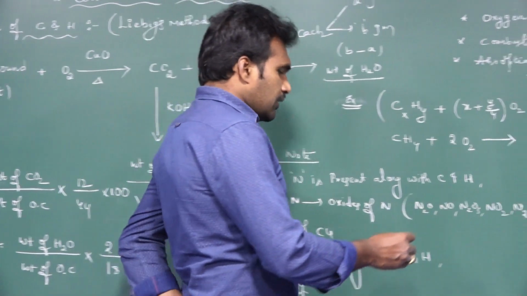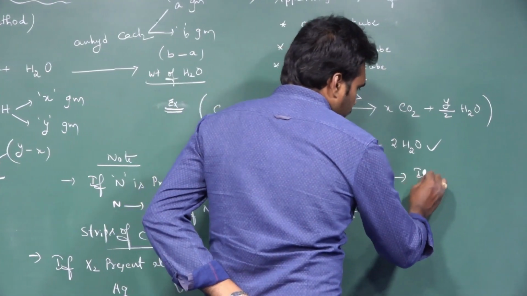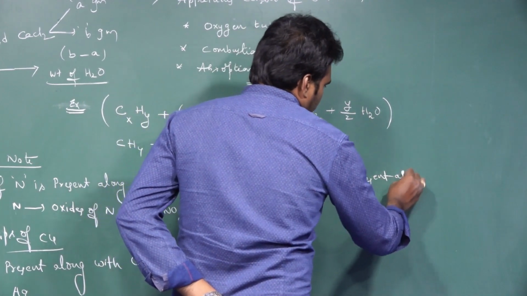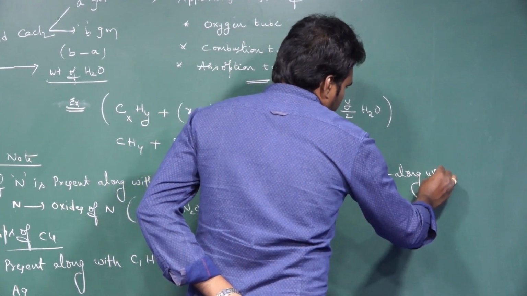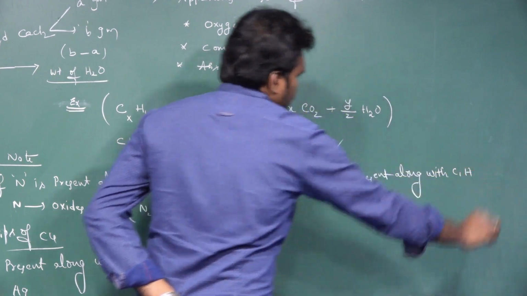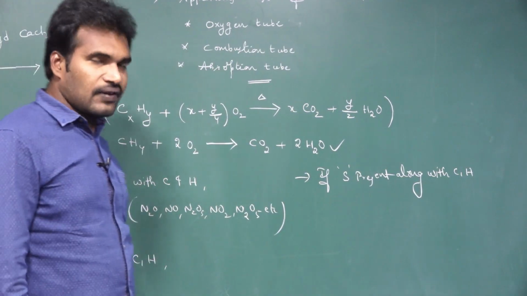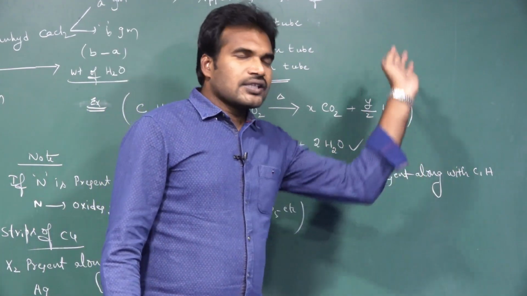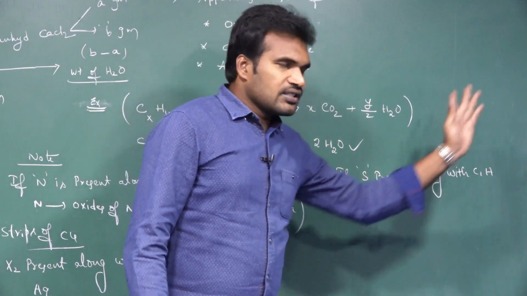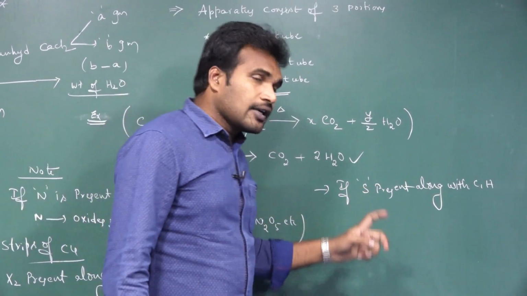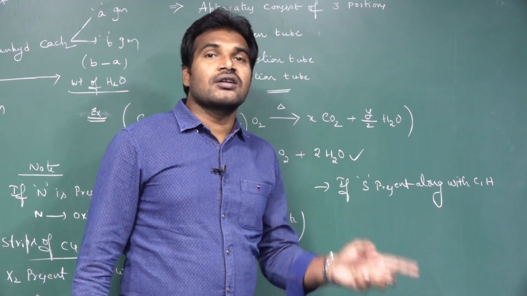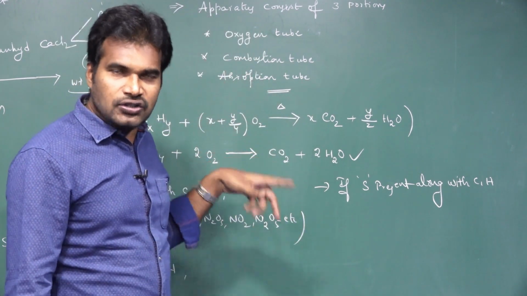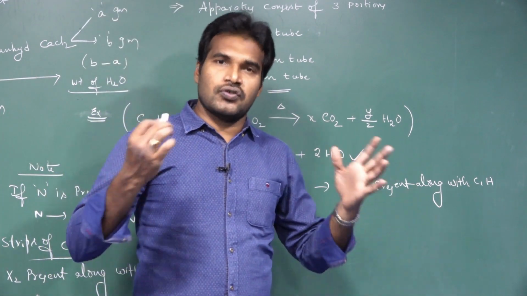Next one, third case: if sulfur is present along with carbon and hydrogen, what will happen? After the combustion, carbon is coming out as carbon dioxide, hydrogen is coming out as water, and sulfur also will come out as sulfur dioxide or sulfur trioxide. Again they will dissolve in the KOH. It will interrupt the weight of CO2 produced.